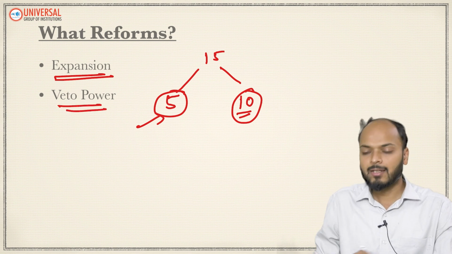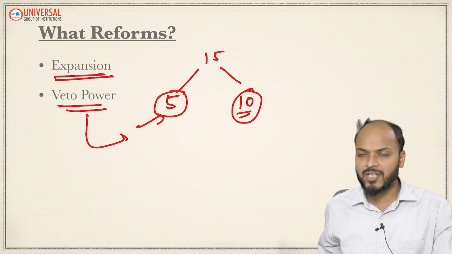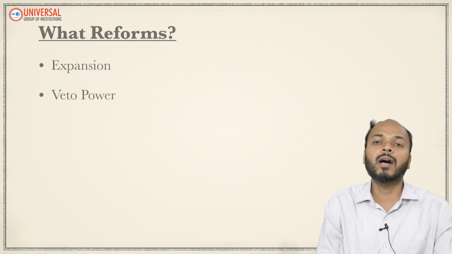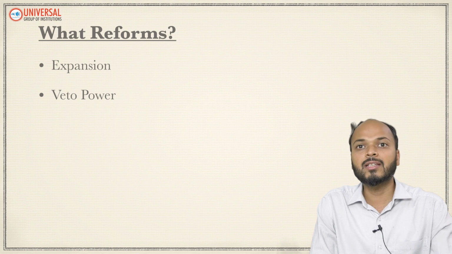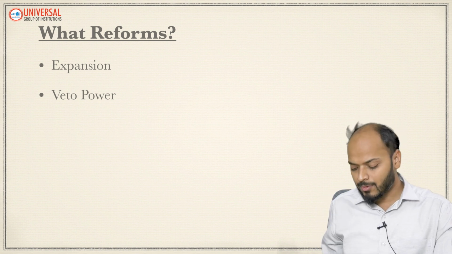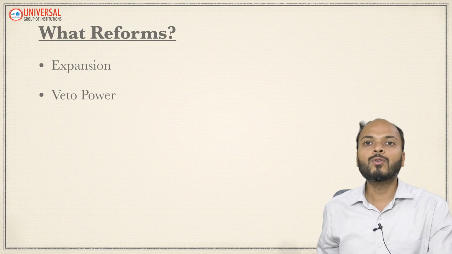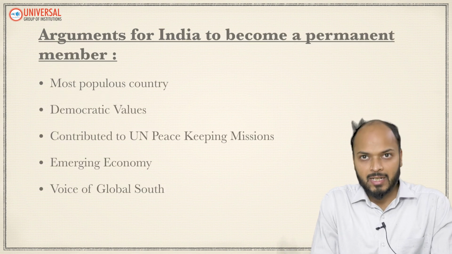The second reform which is asked by many countries is that the very special privilege given to these 5 permanent countries, that is veto power, should be taken away, because veto power is against the principle of democracy. How can a single country stop a resolution which is supported by the rest of the 14 countries of UNSC, right? So many experts say another reform is that no country should have veto power, right? So these were the reforms demanded.